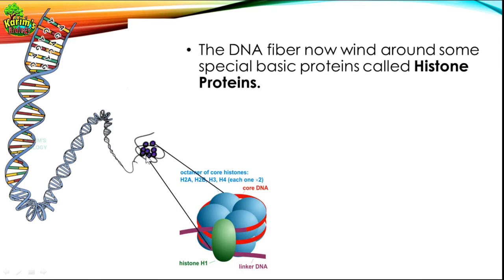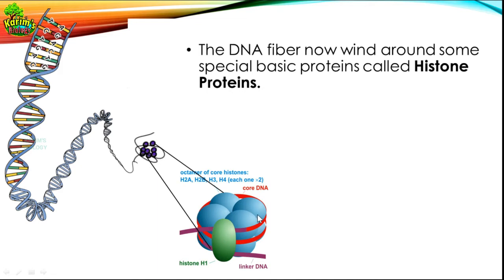How many are there? There are only 8 histone proteins here, but how many are given here? 1, 2, 3, 4, 5 are given. Okay, don't think that there are only 5 histone proteins. Actually, histone proteins are of 5 types. You can look here: H2A, H2B, H3, H4, and the other one is H1. So these are the 5 fundamental types of histone proteins, and I told you the nature of histone proteins is basic.